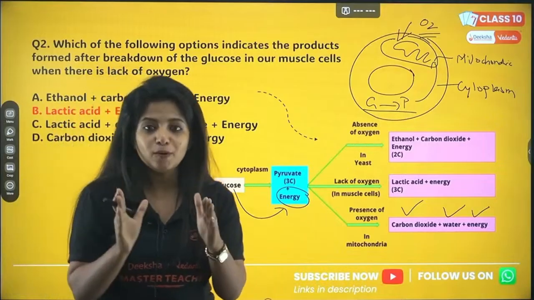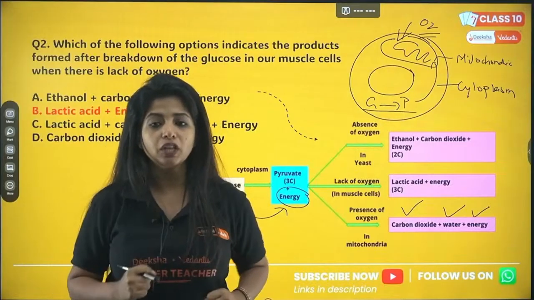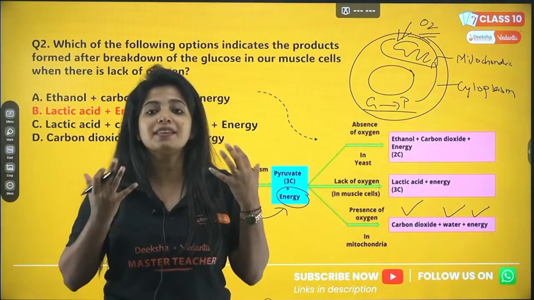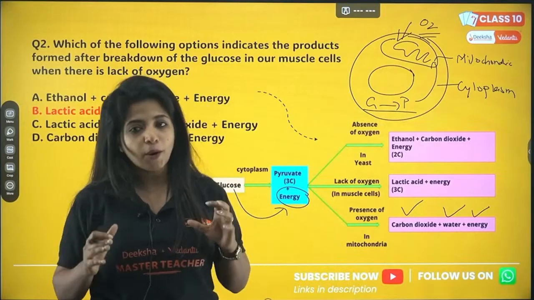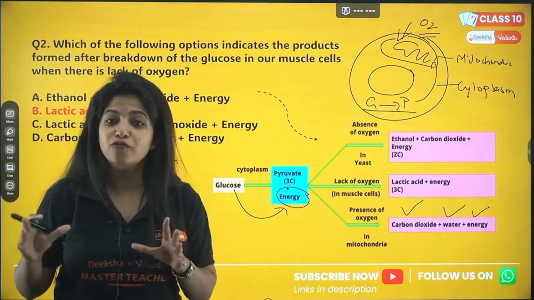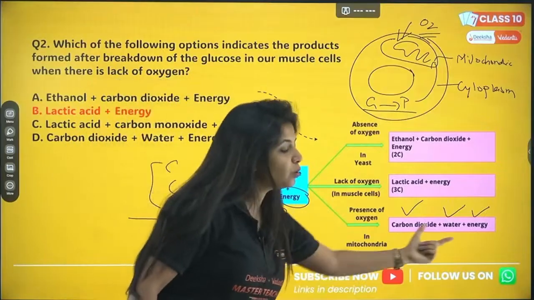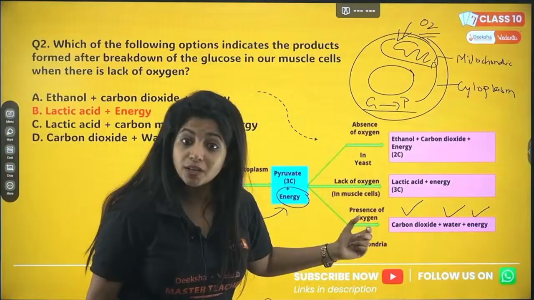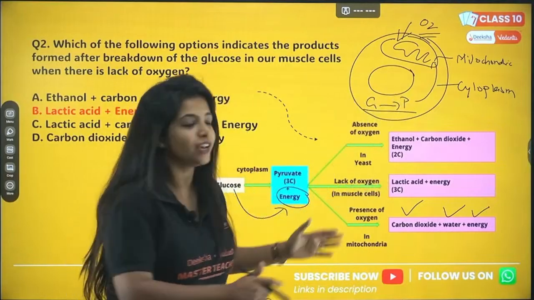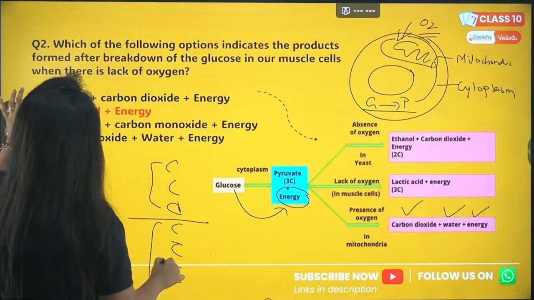Fine. Now suppose in the body there is lack of oxygen. For example, I have gone on a marathon and I have run so far, I'm now tired, I'm not even breathing, I'm gasping for breath. At this point, my muscle cells face a lack of oxygen. Now if oxygen is not there, can it undergo this process? No. Which is why in the cytoplasm itself, the pyruvate decides to form something else which you call lactic acid.